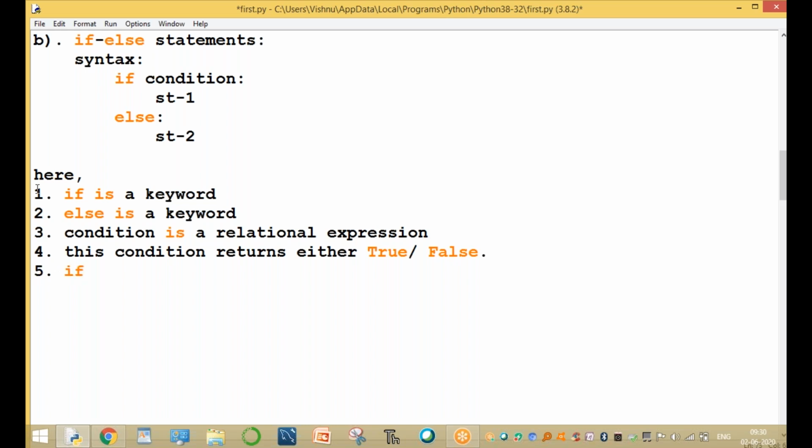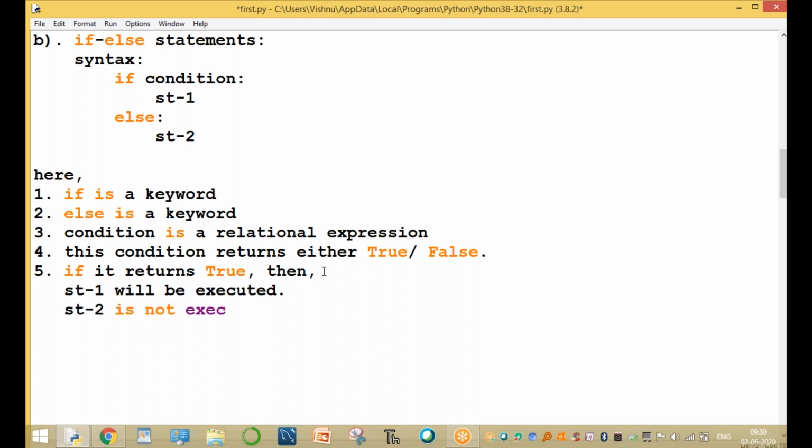If the condition returns true, then statement 1 will be executed and statement 2 is not executed. Observe this one, very important.